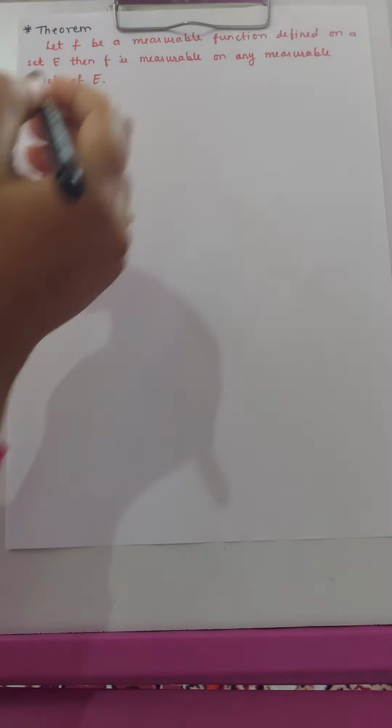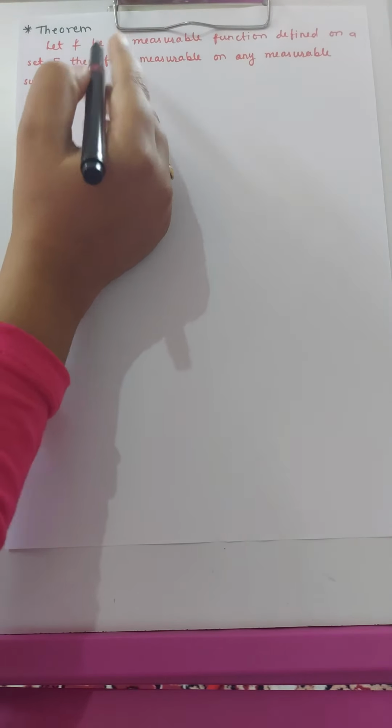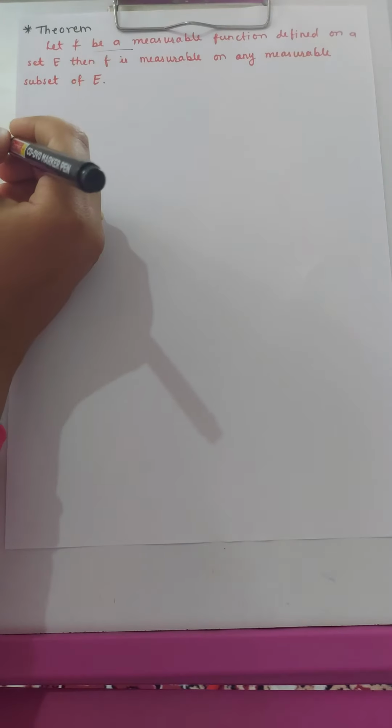In the next theorem we have to prove the following: let f be a measurable function defined on set E, that is, f is a measurable function, it is given.